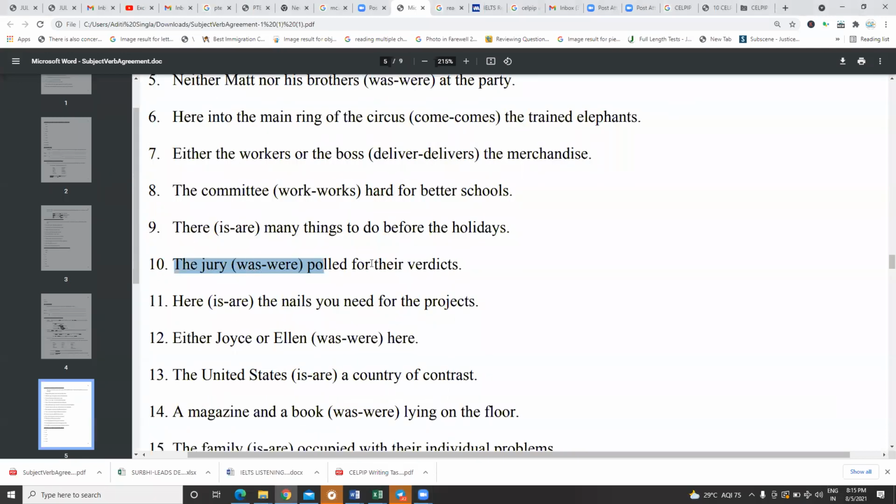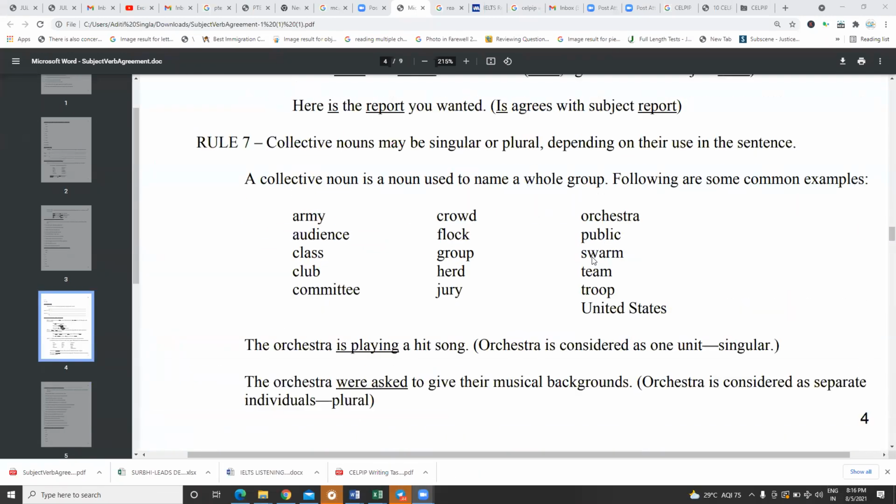Solve question number 10. Post your answer. Was. Jury is plural. Jury is a collective noun. So what was I told? Okay, that means you guys are not listening carefully. I'm taking you back to the rule. Read the rule. Jury.